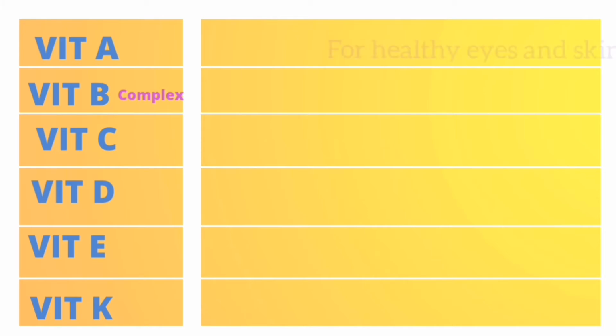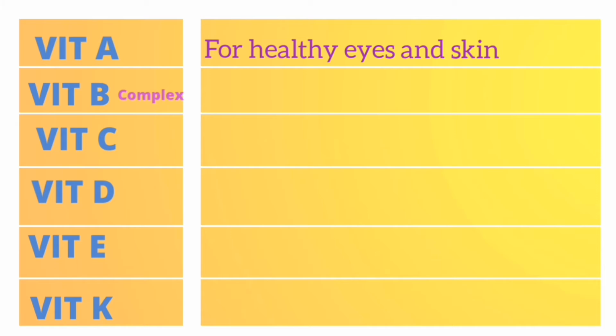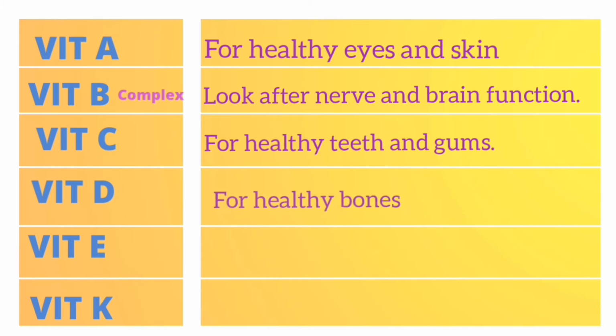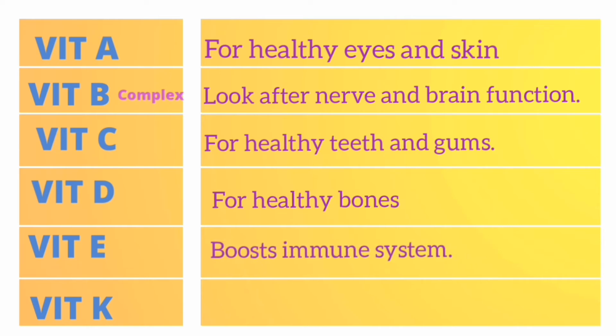Vitamin A helps to keep our eyes and skin healthy, while vitamin B complex helps in the normal functioning of nerves and brain. Vitamin C helps our body to fight against diseases and also keeps our teeth and gums healthy. Vitamin D helps to keep our bones healthy. Vitamin E helps to boost the immune system, while vitamin K helps in blood clotting.